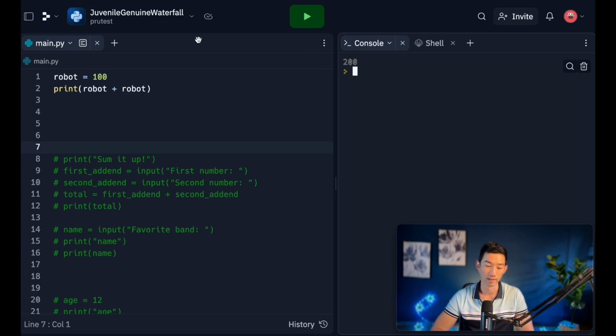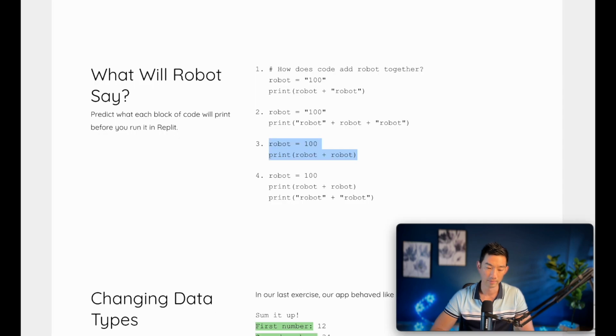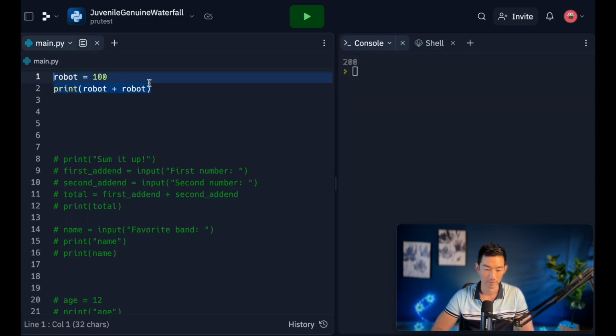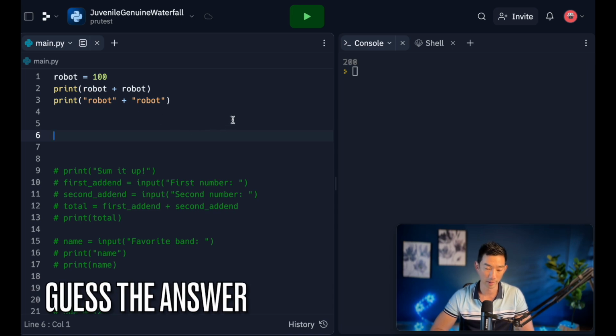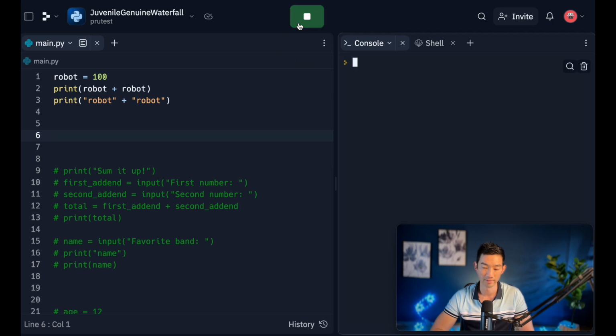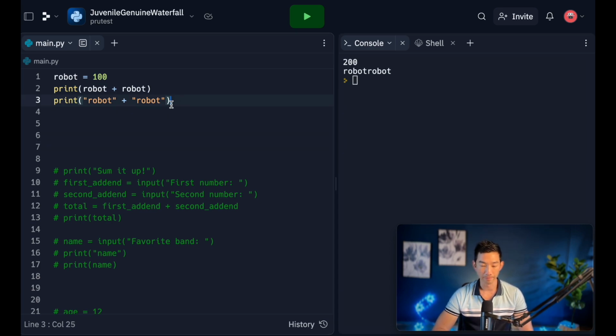200. Did that confuse you? Think about what data type this is. Last one. What will this print out? Feel free to pause the video. Ready? 200 robot.